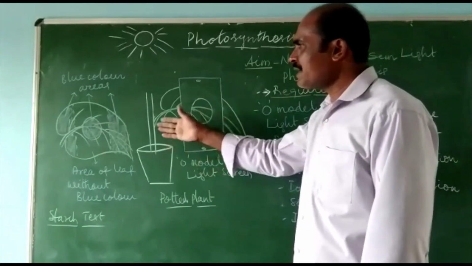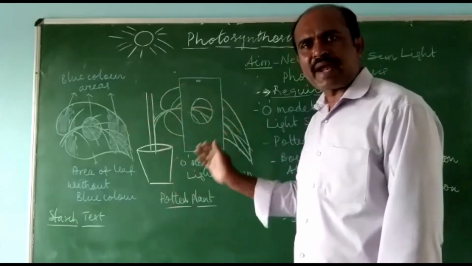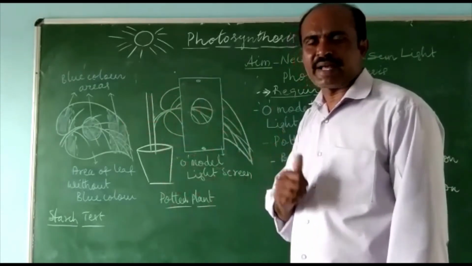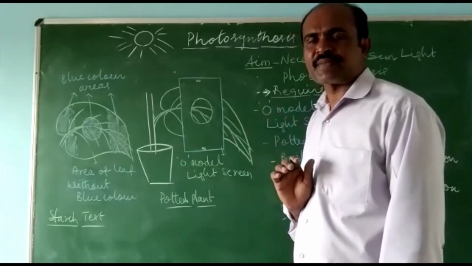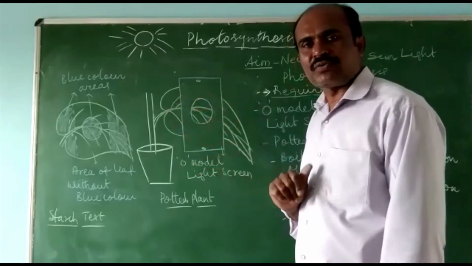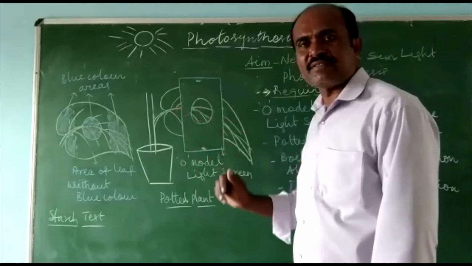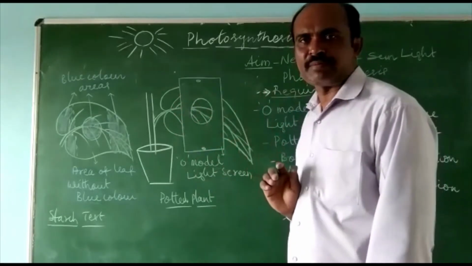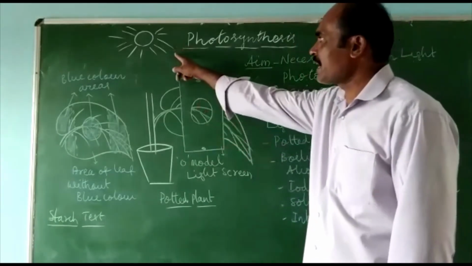The plant is kept in the atmosphere, in open air, so the entire plant gets carbon dioxide. No problem with carbon dioxide. Now, the third one is chlorophyll. This chlorophyll is evenly present in the leaf, so with chlorophyll there is no problem. And now let us talk about the fourth one, that is sunlight.